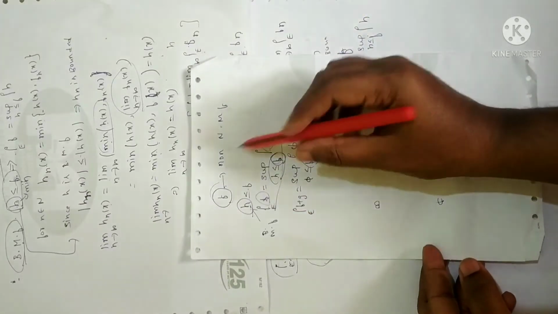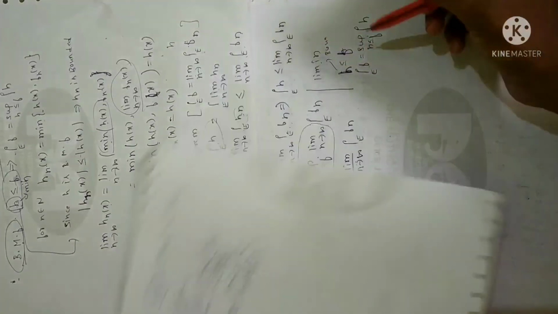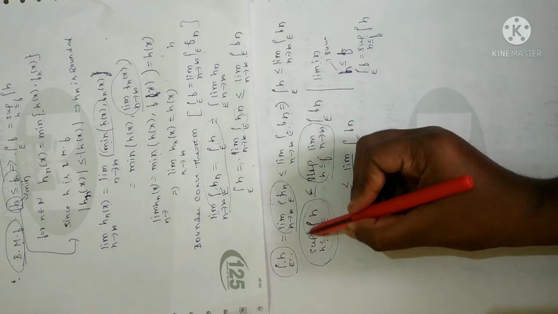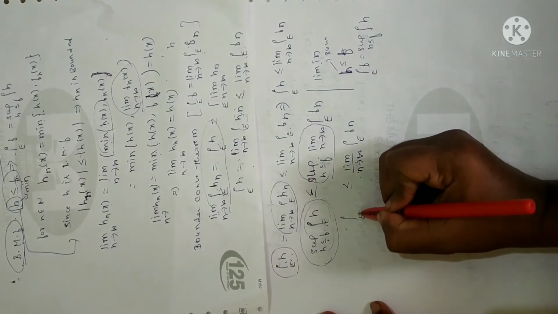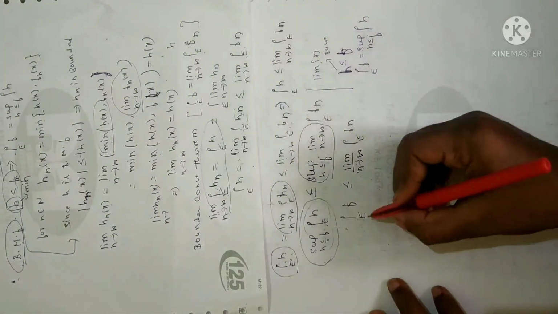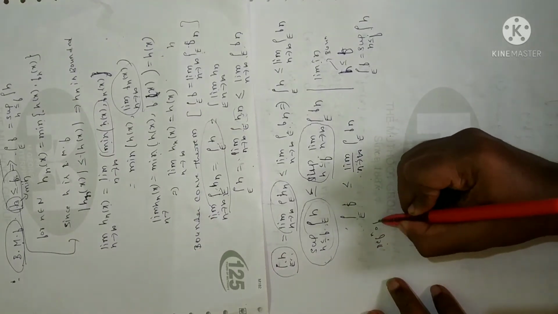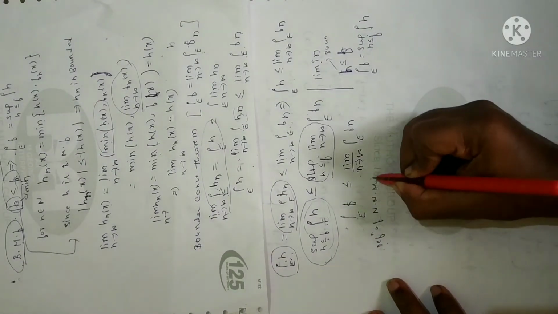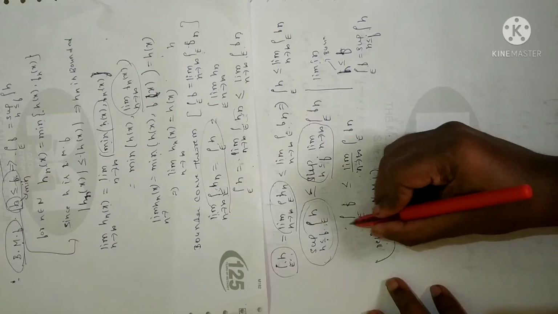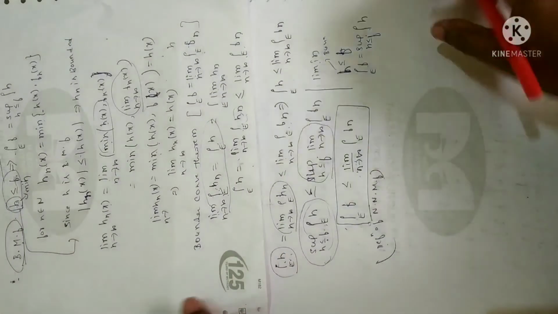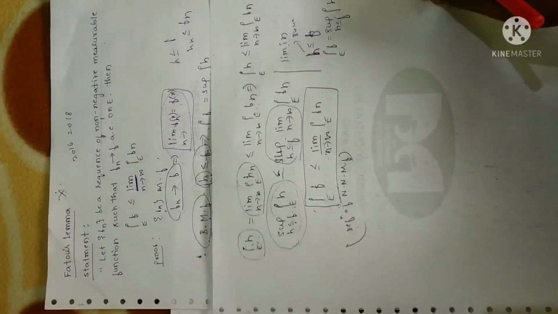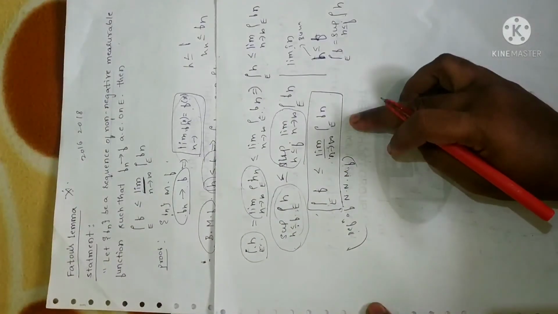So you can see that this term is entirely written as integral over E f, as per the definition of a non-negative measurable function. Clear? And this is what Fatou's lemma is. Statement, clear? Hence the proof.